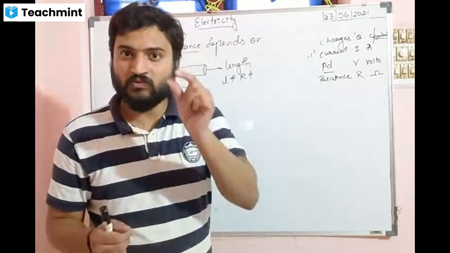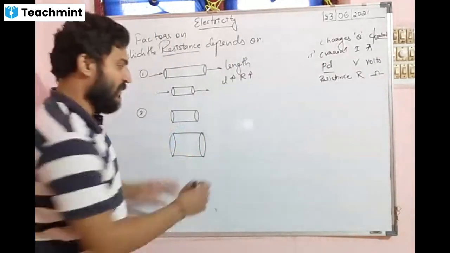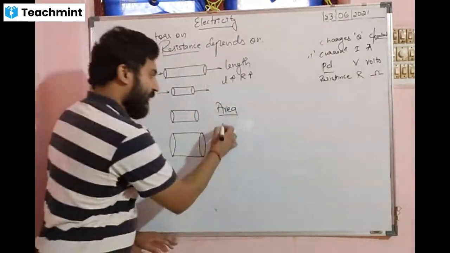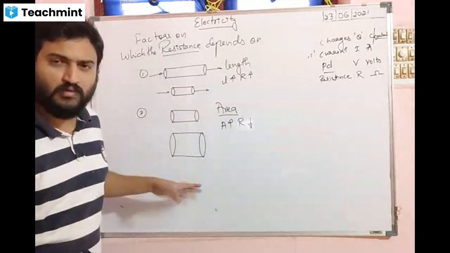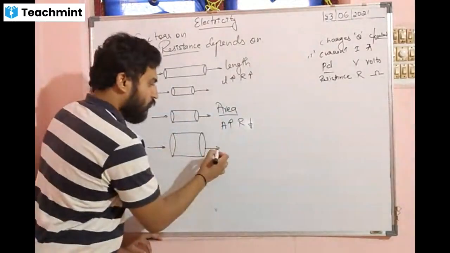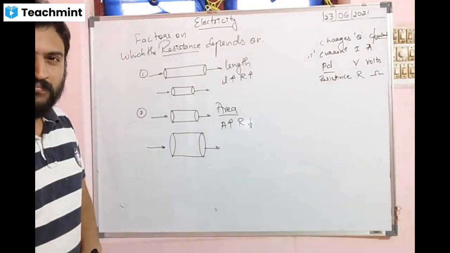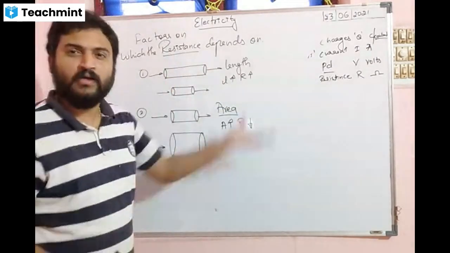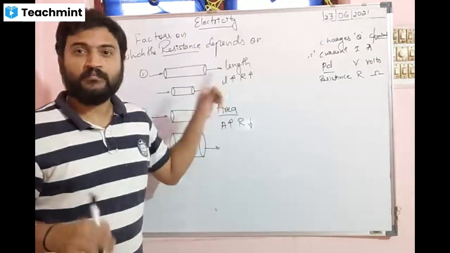So it happens. So we use thick wires, proper wires, because if the area of the cross section increases, that is the second factor: if area increases, resistance decreases. If you just think about the water pipeline, if you allow some water to pass through here and through here, in the bigger pipe it flows very easily. Similarly, in wires also it flows very easily because the resistance reduces if the area increases.